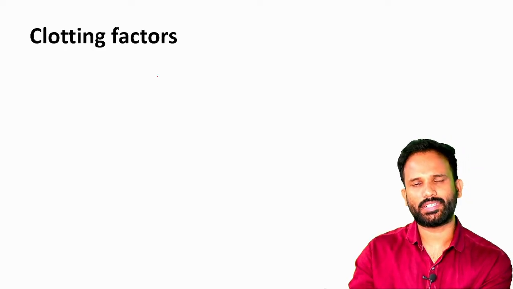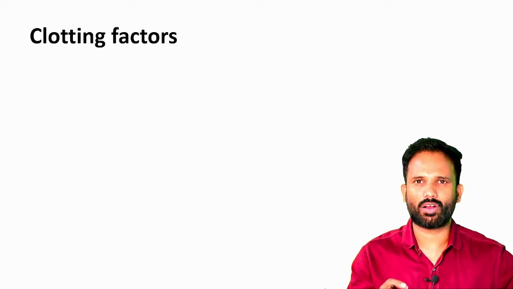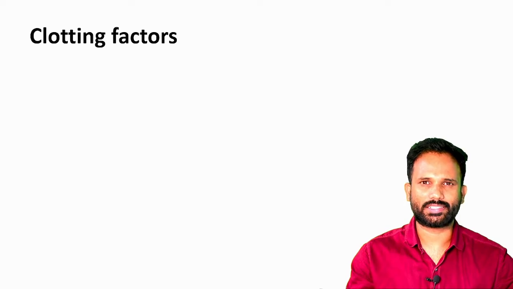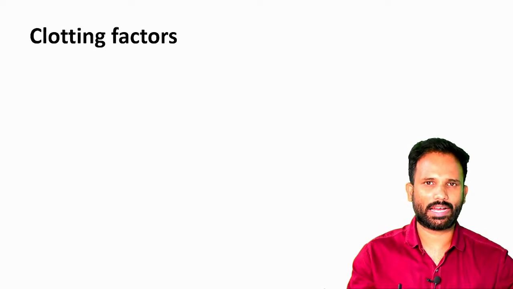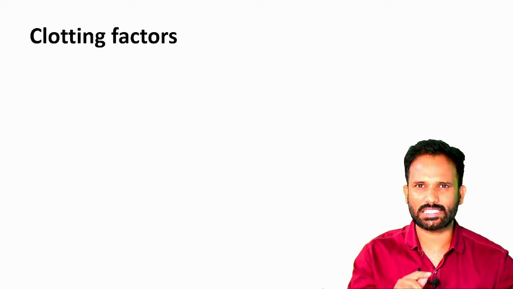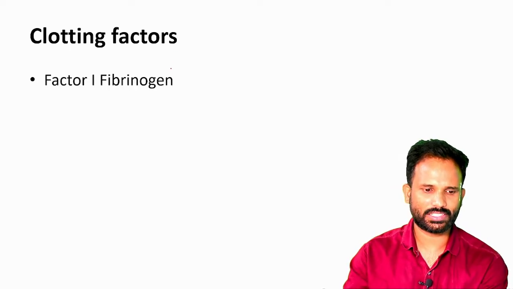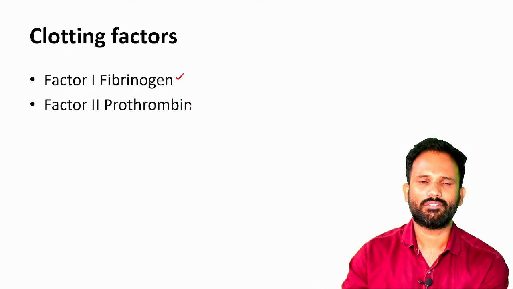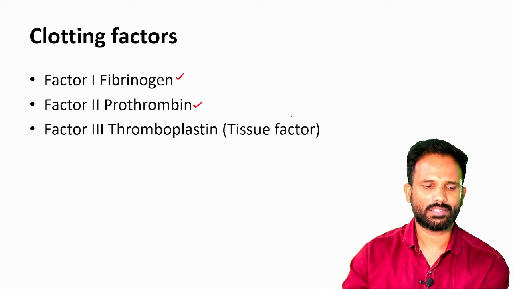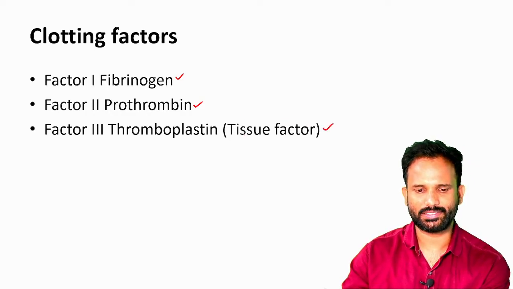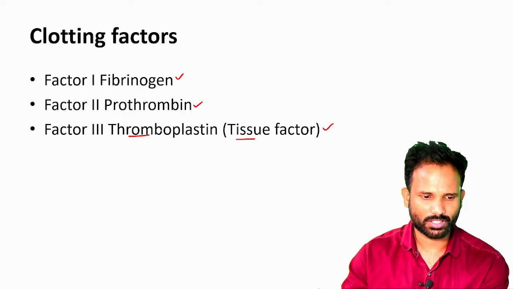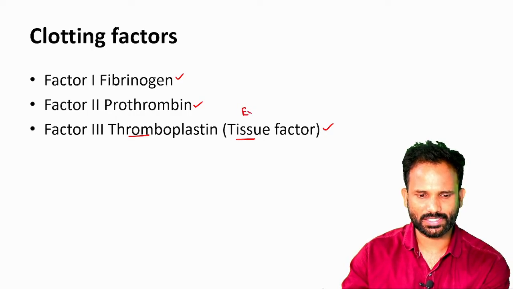Before going to that, we have to know the clotting factors. There are almost 13 clotting factors numbered, but only 12 exist, as there is no factor 6. Factor 1 is called fibrinogen, factor 2 is called prothrombin, factor 3 is called tissue factor or thromboplastin, the factor for the extrinsic pathway.